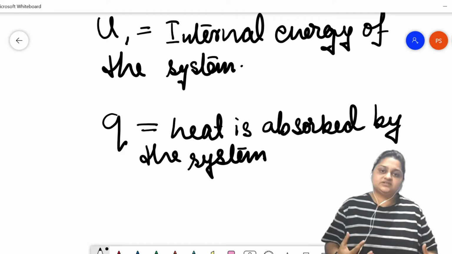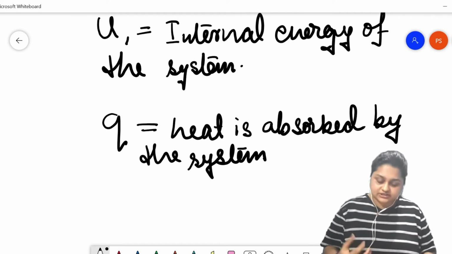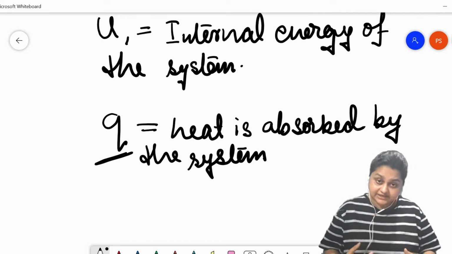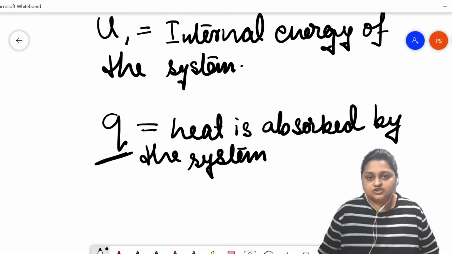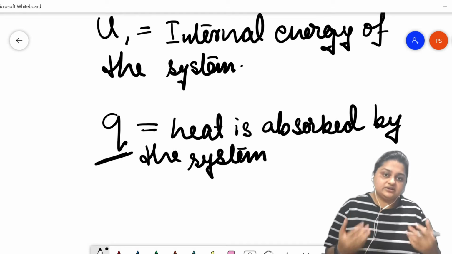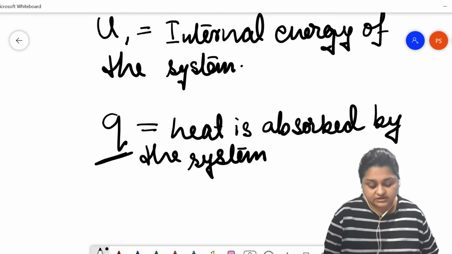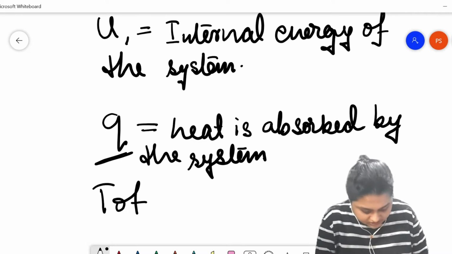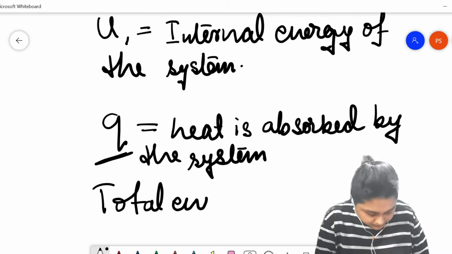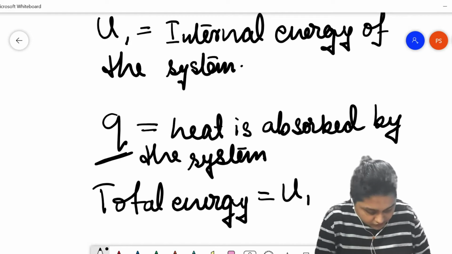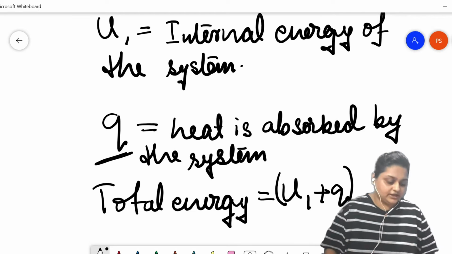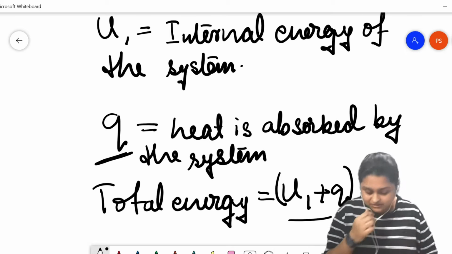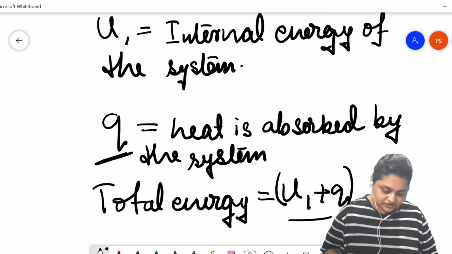As the system has absorbed this Q amount of heat energy, the total energy of the system will increase. The internal energy of the system will increase. So, after this absorption, the total energy of the system will be U1 plus Q.